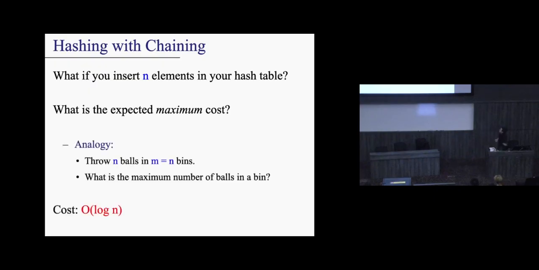Okay, so here's an analogy. This balls and bins thing is actually really famous. If you ever start studying theoretical CS like I do, this is a very, very common math and stats problem, or CS problem as well nowadays. The idea is that you'll be throwing n balls into n bins. What is the maximum number of balls in a bin? You can prove that it costs log n. This is not too hard to do. I challenge you to try doing it. If you're really careful, you can show that it's log n over log log n.